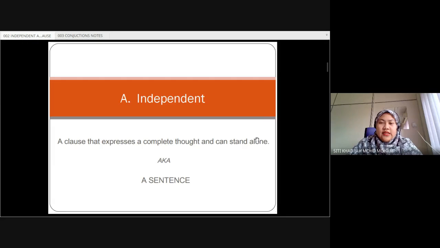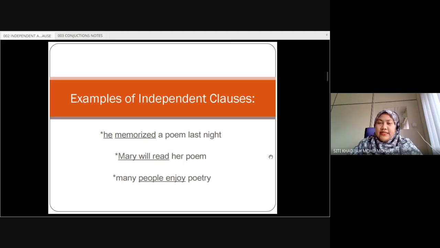The first one, an independent clause, like I mentioned earlier, is a complete thought, and it can stand alone. For example, he memorized a poem last night. If I were to give you only he memorized, full stop, it is still an independent clause. He could memorize something. We are not sure what it is, but it is still a complete thought. Or Mary will read.